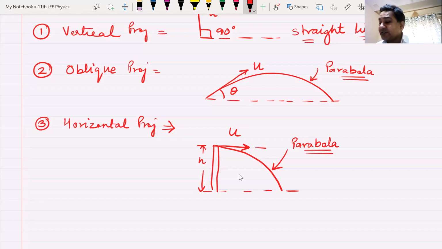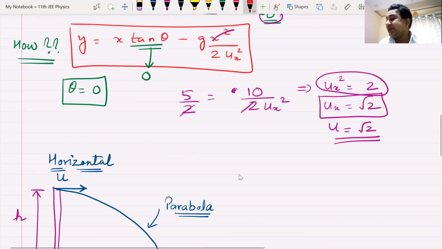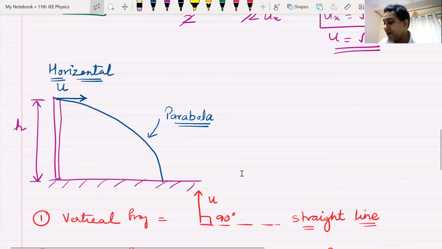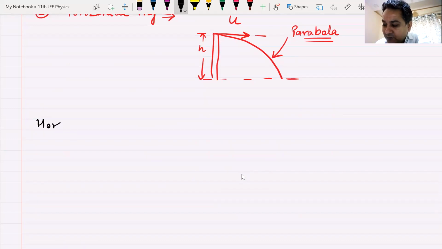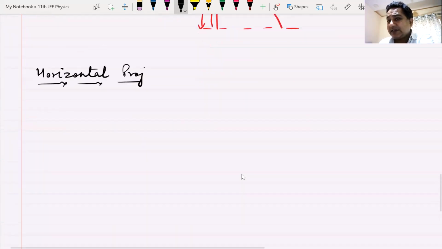We will call this projection horizontal projection or horizontal projectile. Am I clear with this? This is how we have to start with horizontal projectile. Okay. So now we begin our discussion on horizontal projectile. We'll not be able to cover this, so we'll just have a brief introduction and we'll cover the rest of the things in the next class.